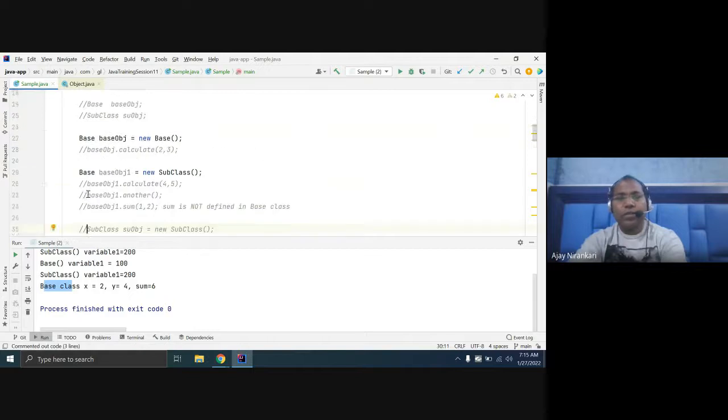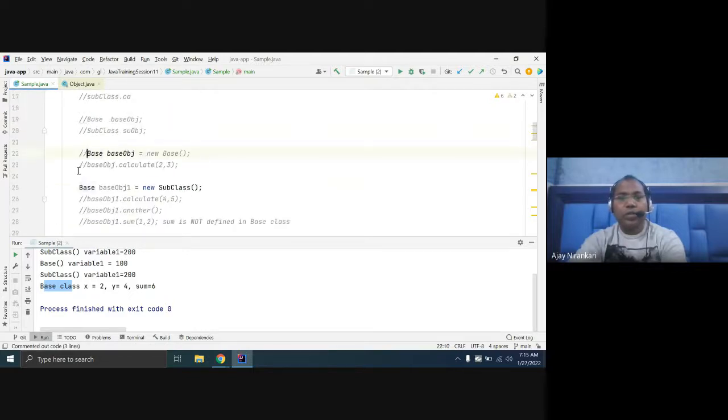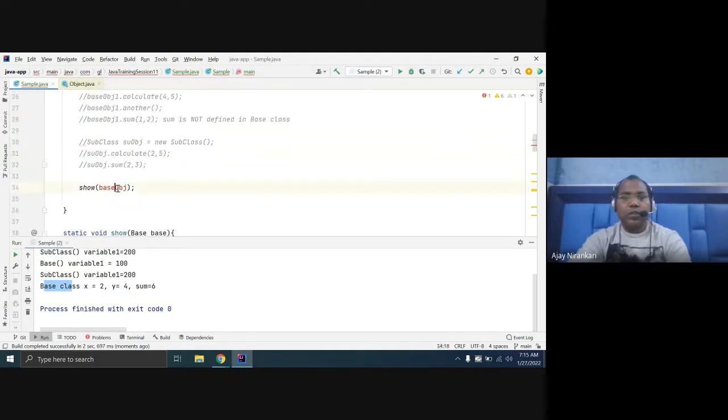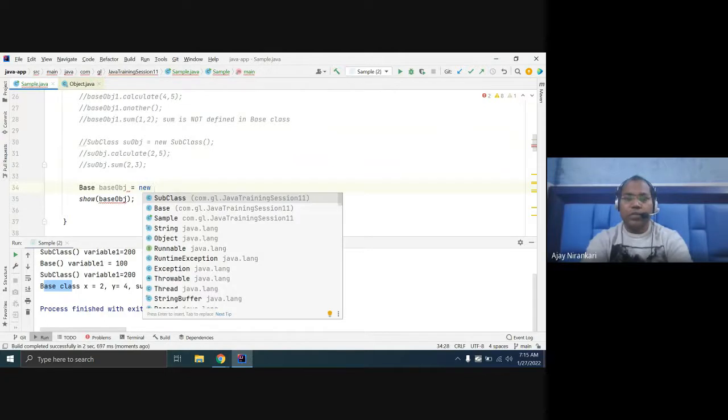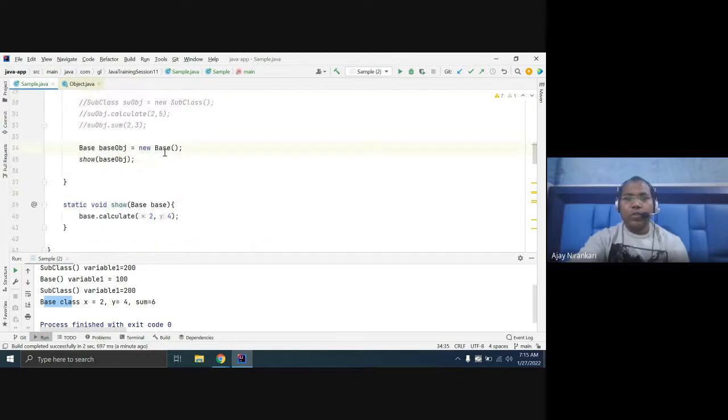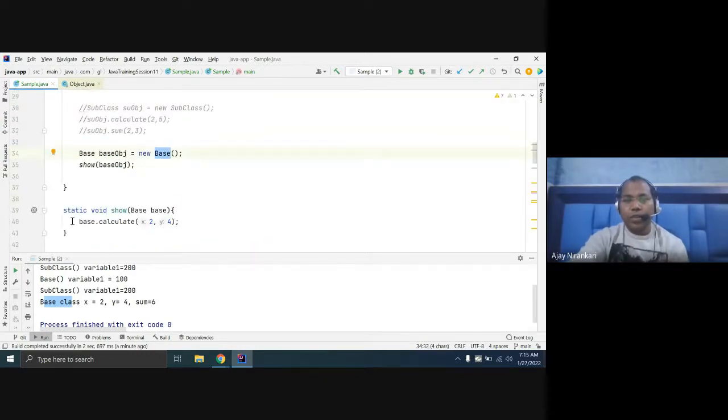Let's comment it out. Let's comment out all the things. So here, if you have a base class, obj equal to new base. Now you invoke the show function. You have created the base class object, so this calculate function is invoked from your base class. Is it clear? There is no doubt.